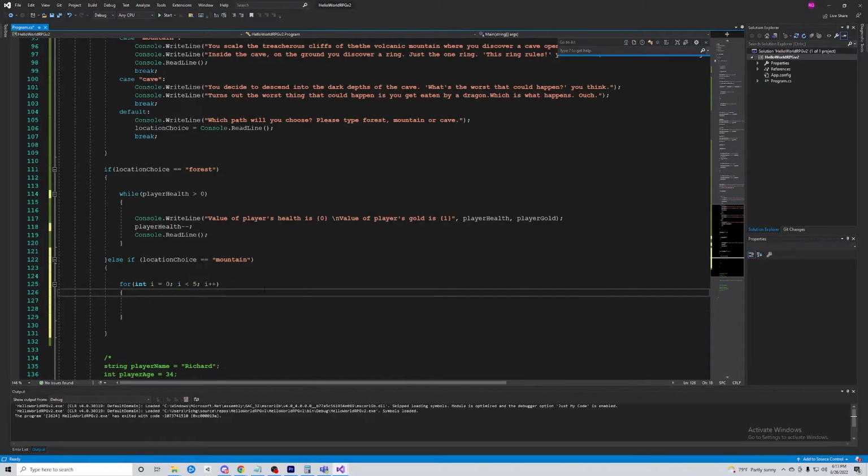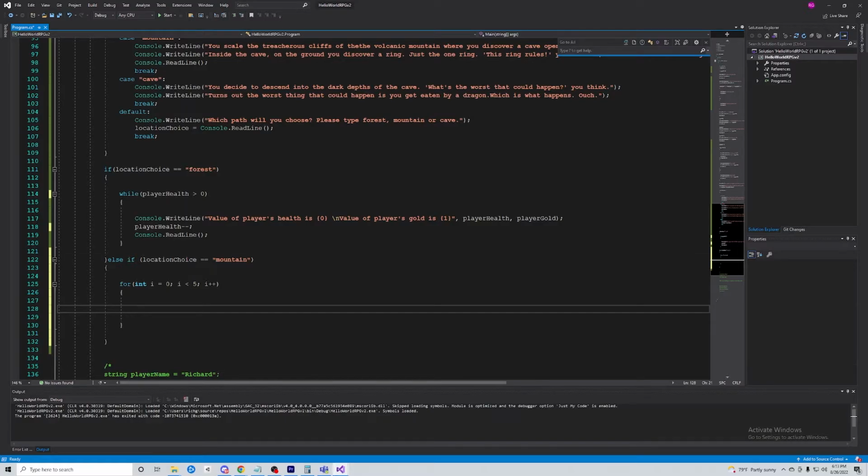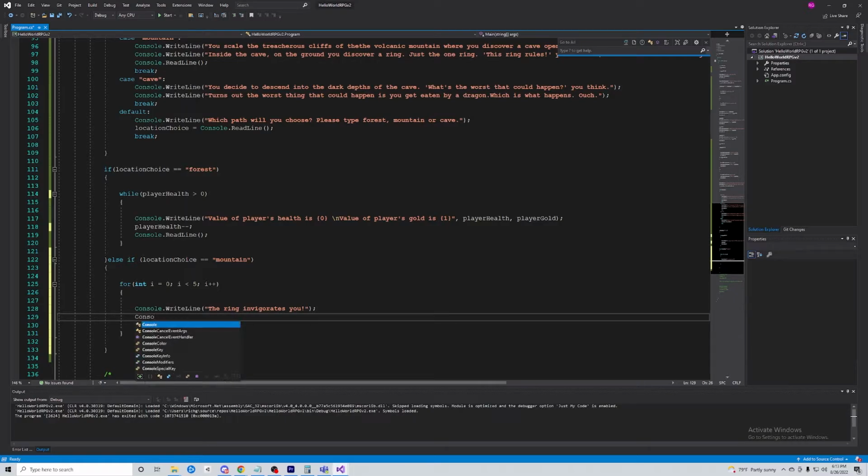So we'll say something to the effect of, the ring invigorates you. And then we will say, we'll print off the player health.